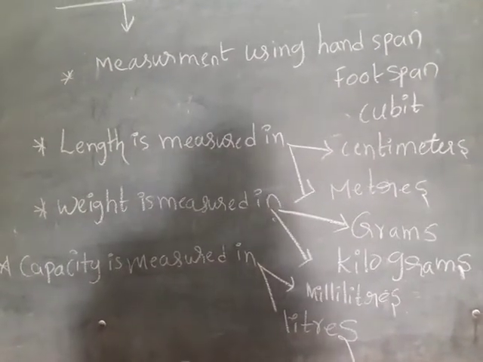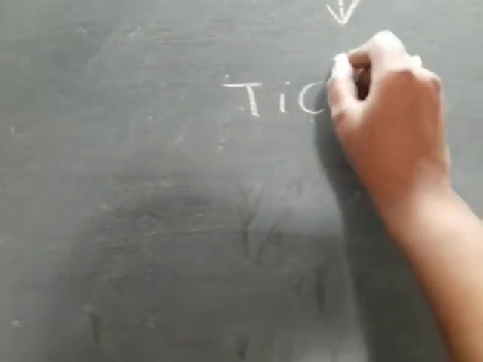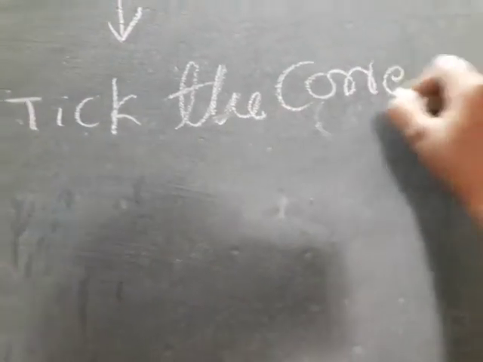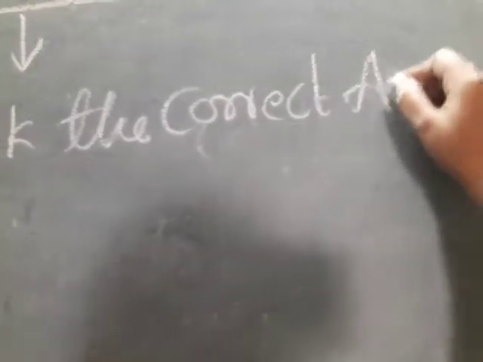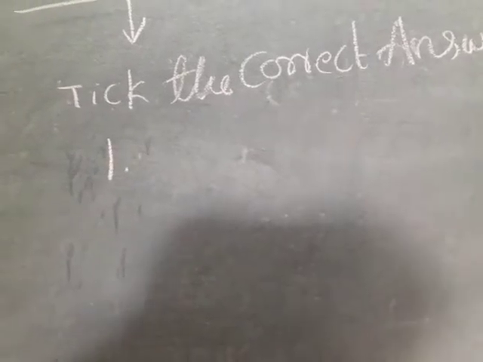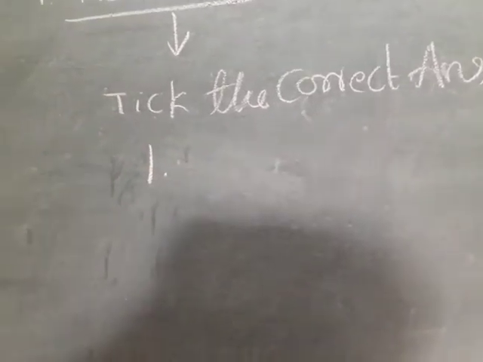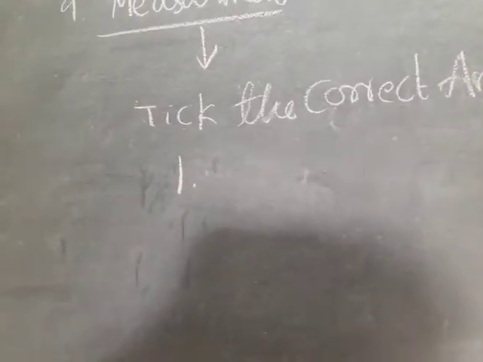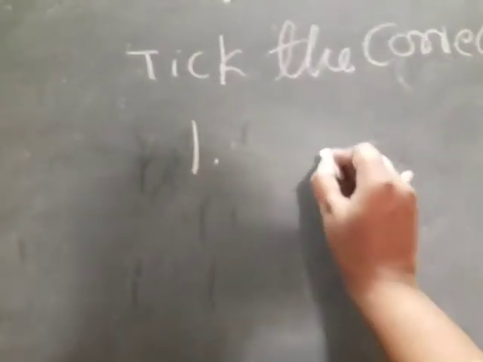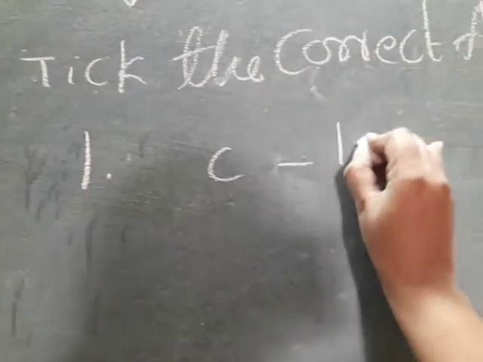Next one, tick the correct option. First one, I've written only the answers. Rulers, meter rods and measuring tapes are commonly used for measuring capacity, weight, or length. Which one, children? Option C, length.